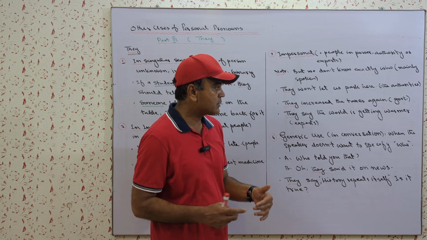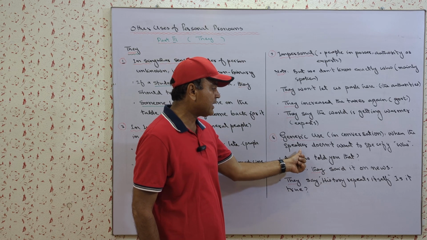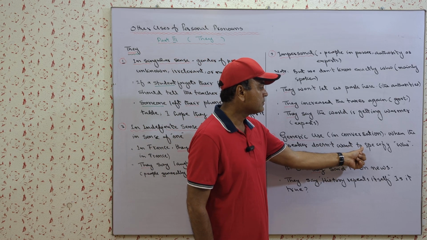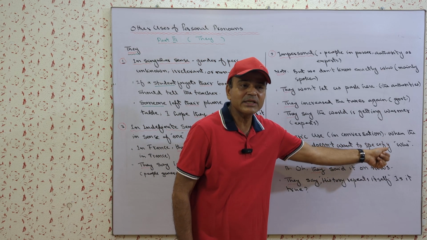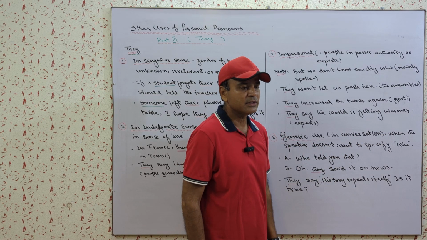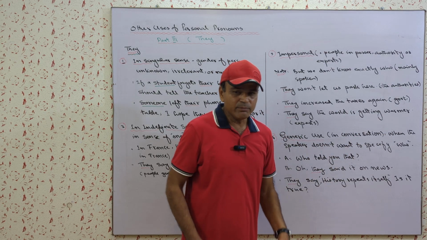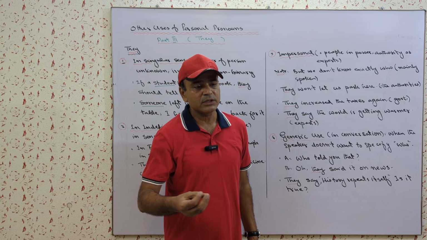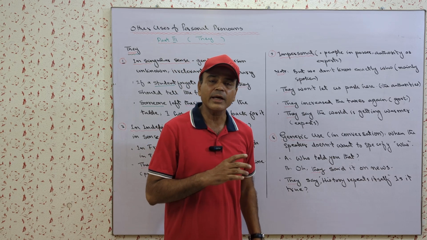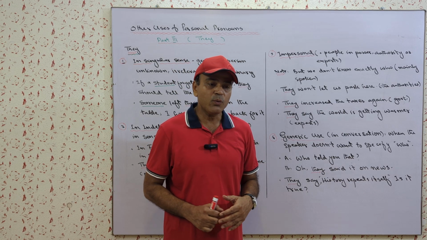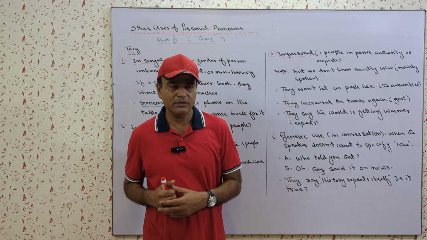And in what situation do we use it? When the speaker doesn't want to specify who did or who says a particular statement. Sometimes we want to mention a certain fact, but we do not want to tell who said that thing.